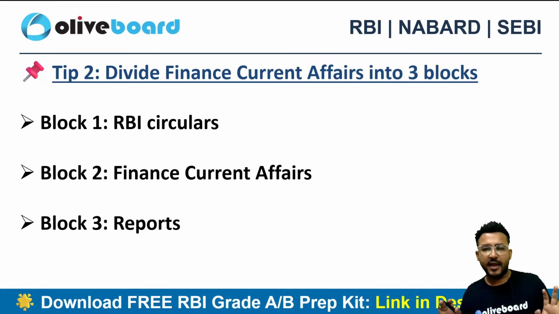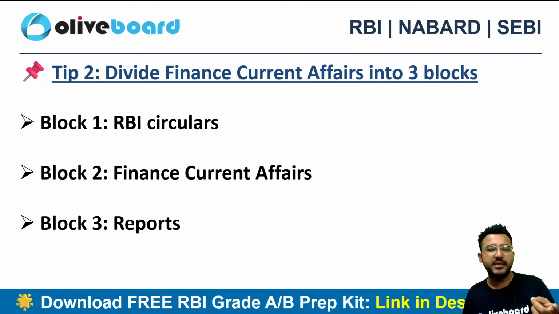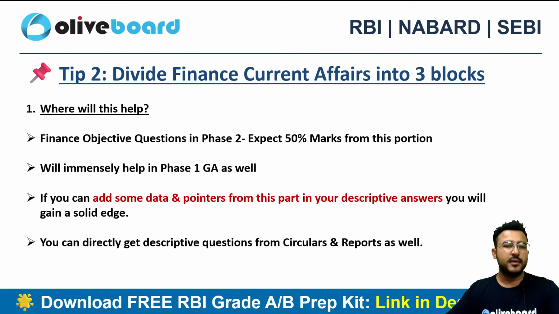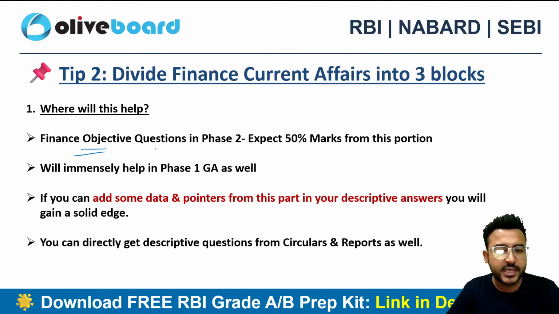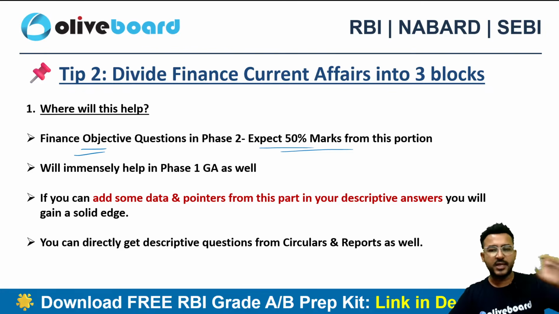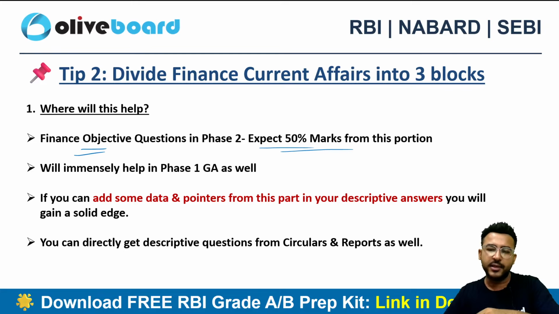So first thing, I would like to divide your finance current affairs into 3 parts. First one is your RBI circular, then finance current affairs, and then the reports related to finance. Okay. So in the objective portion, I can say that the majority and more than the majority will be from the dynamic finance current affairs only in your examination. So have a very strong understanding of the dynamic finance current affairs. This will help you in the general awareness phase 1, plus it will again compound your hard work in the phase 2